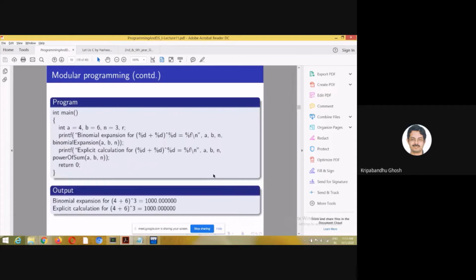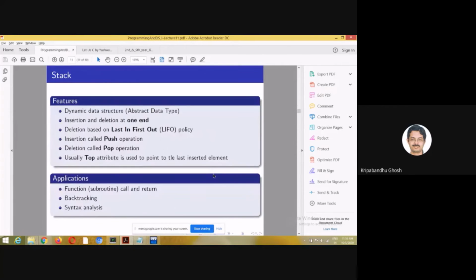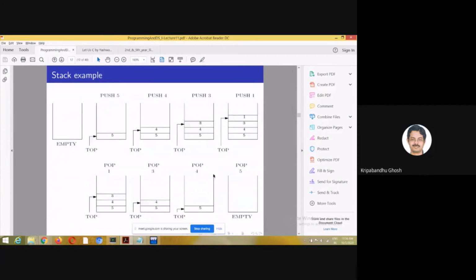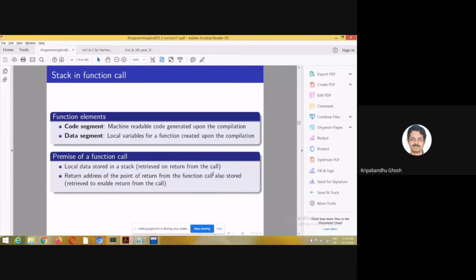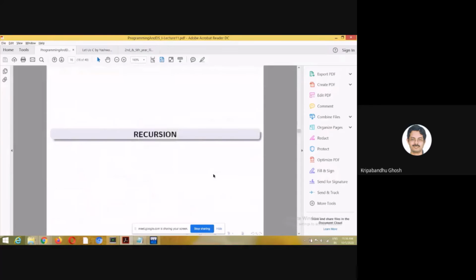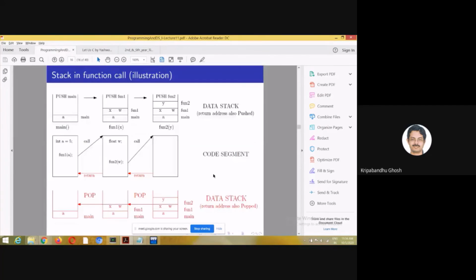So there are 5 minutes left. Let me get started with what I plan to do in the next class. I am going to talk about the stack data structure, and I'm going to explain how stack is useful in function calls, and then we will move into recursion if time permits.